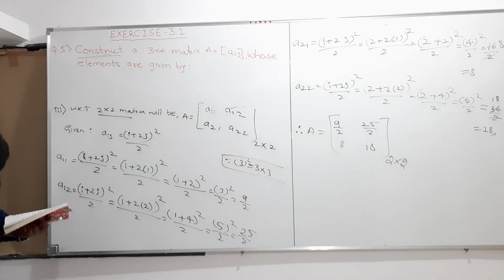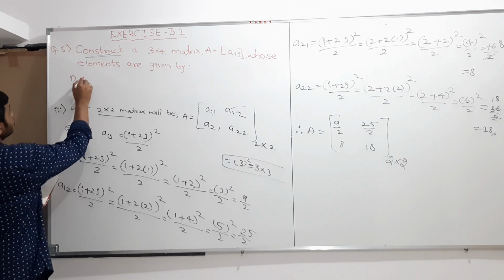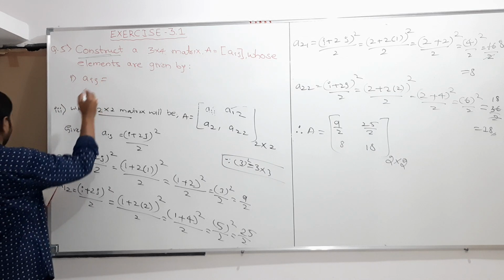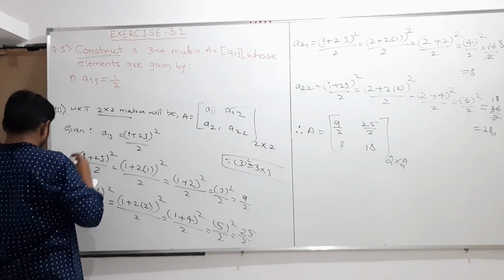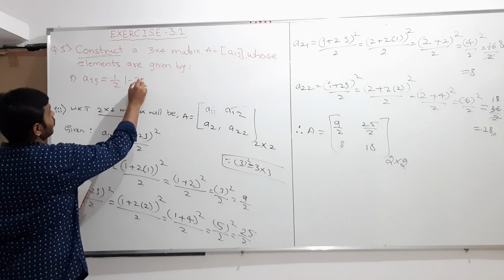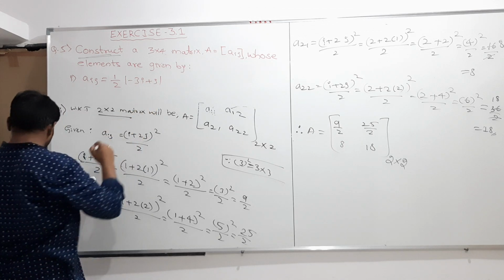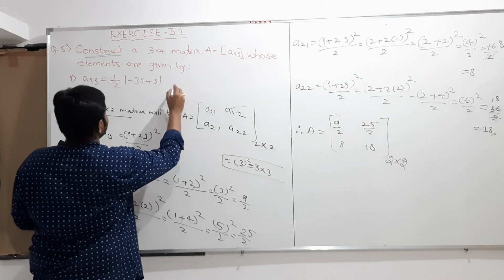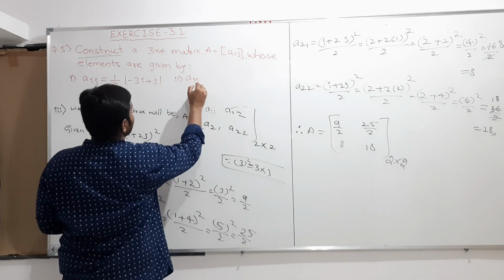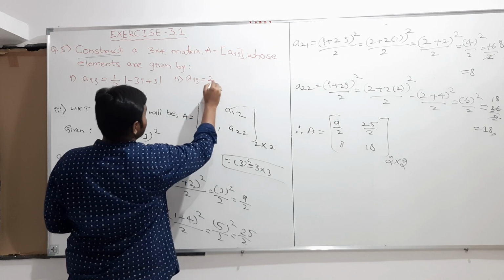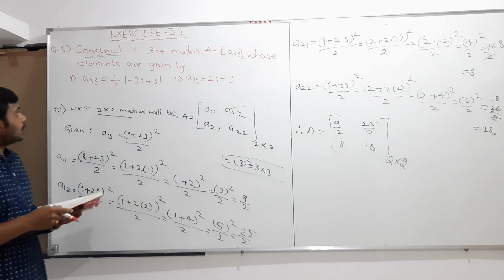The first condition is Aij is equal to 1 by 2 modulus of minus 3i plus j, and the second one is Aij is equal to 2i minus j.